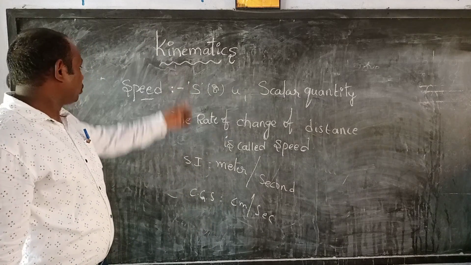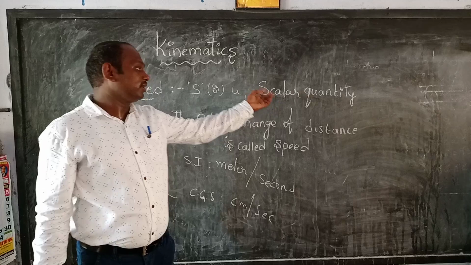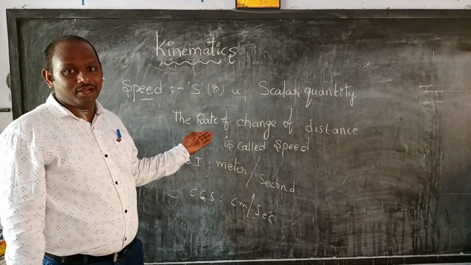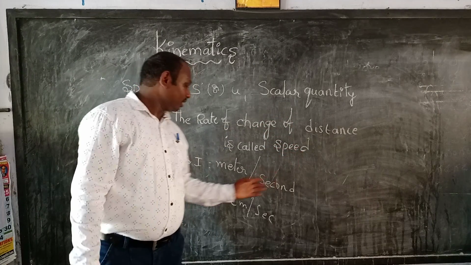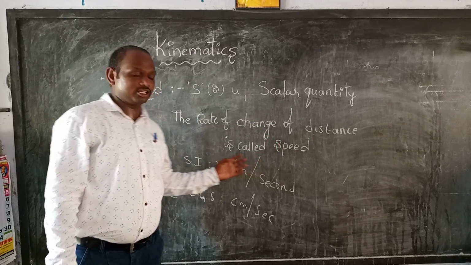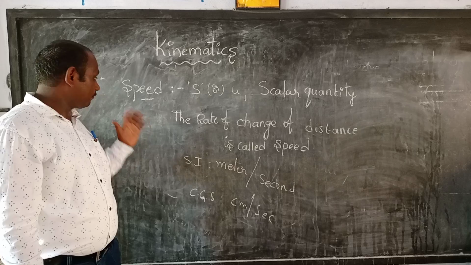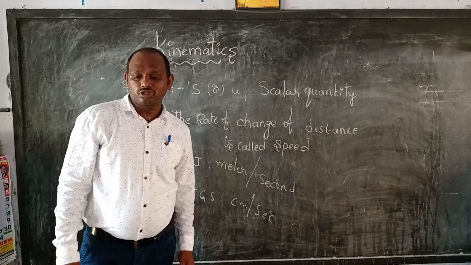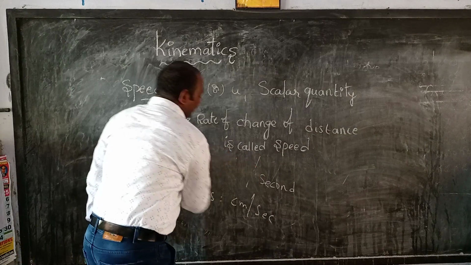So this is about speed. Speed is represented by S or U, and it is a scalar quantity. The definition of speed is the rate of change of distance. The SI unit of speed is meter per second, and the CGS unit is centimeter per second. One very important point about speed I will explain now.